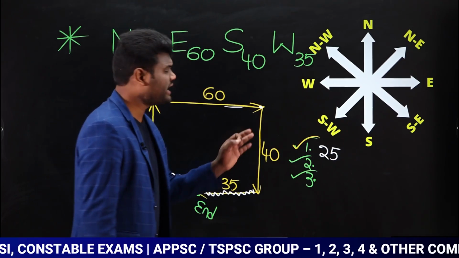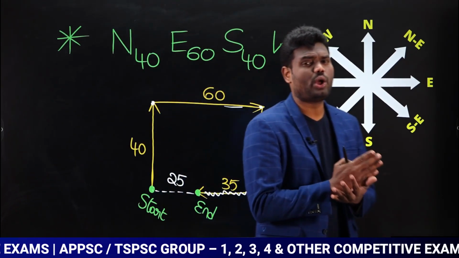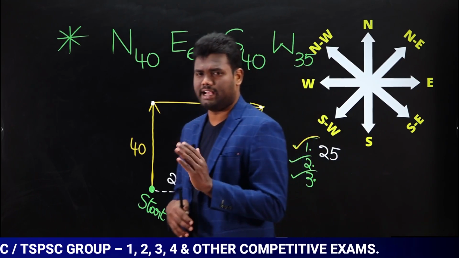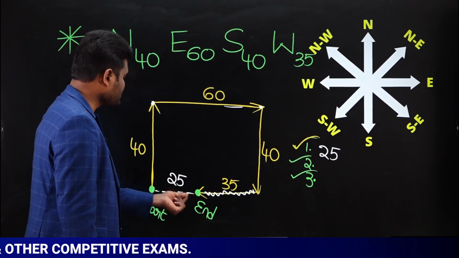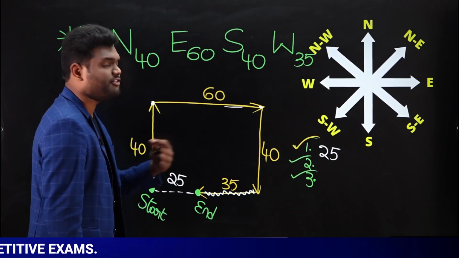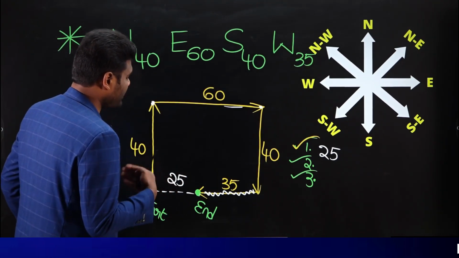Is that clear? Very, very simple. You just need to know the distance between starting point and ending point. This is our starting point, this is our ending point. The distance between these two is nothing but 25 meters. Next question. What is our next question?